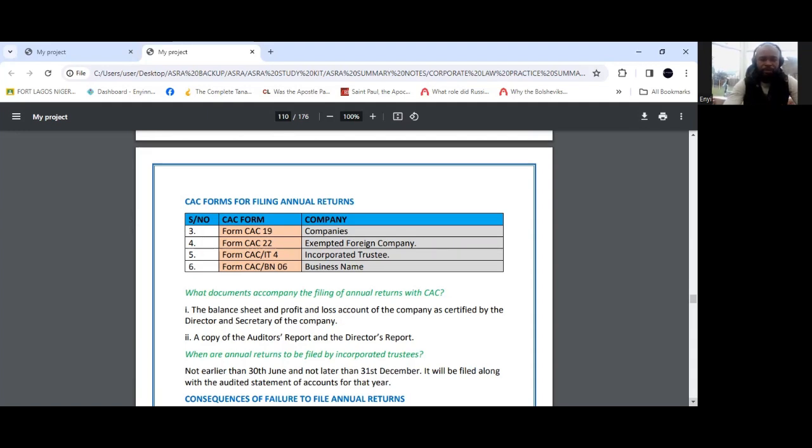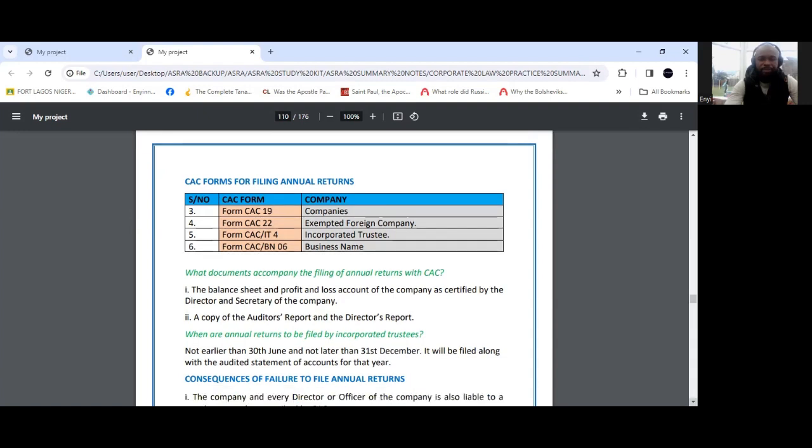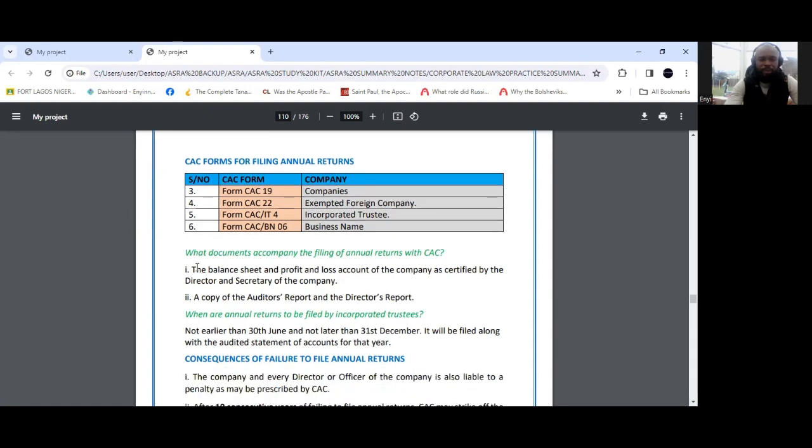When annual returns are being filed, they will be accompanied with two sets of documents. You have the balance sheets and the profit and loss account of the company, and you would also have a copy of the auditor's report and the director's report. So those are the two sets of documents that would accompany the filing of annual returns.